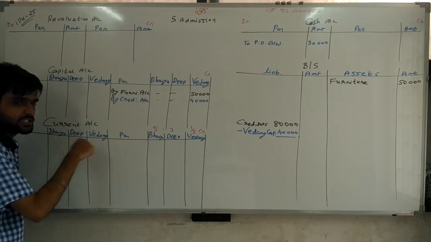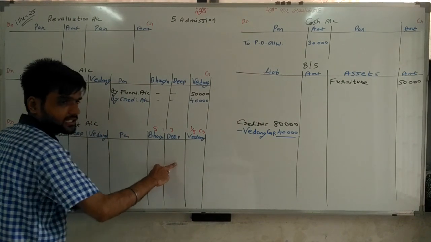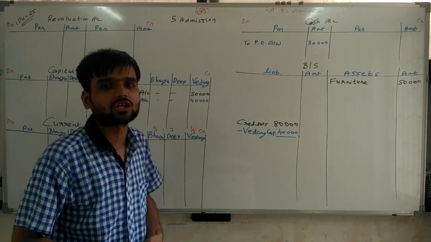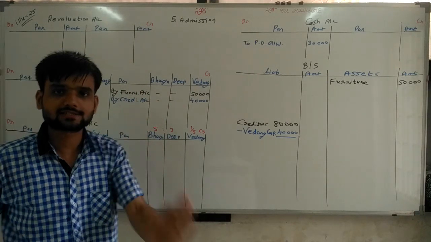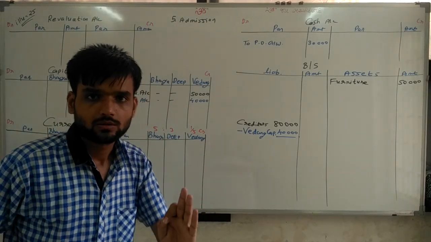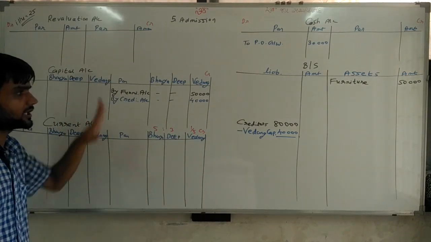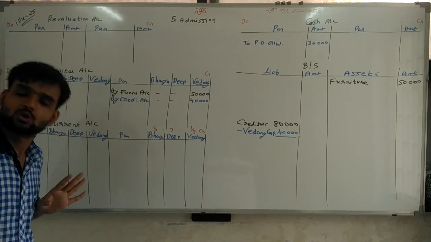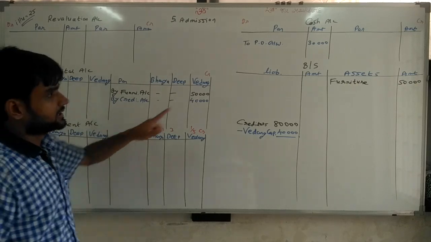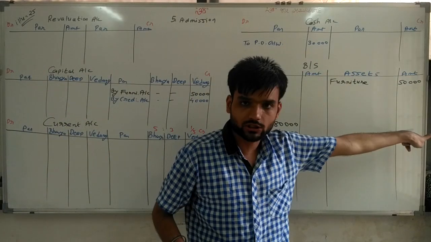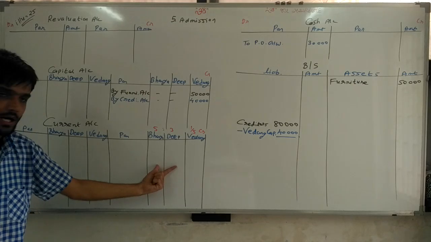Here current account is given and it is directly recorded in current account, not in capital account. Except capital, all the transactions are recorded in current account related to capital. Don't worry.